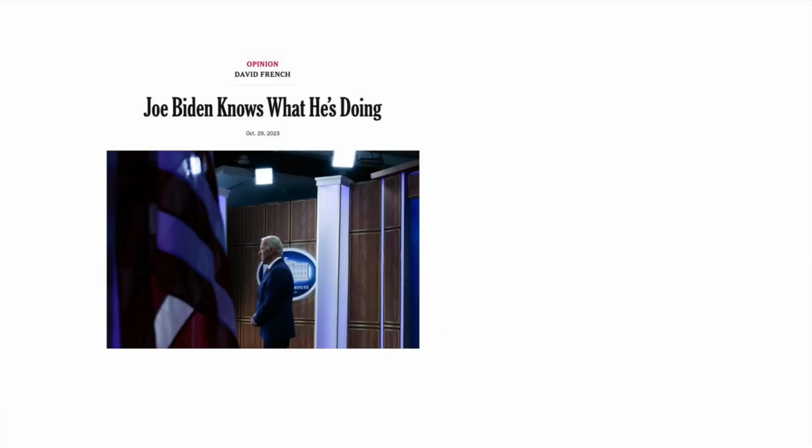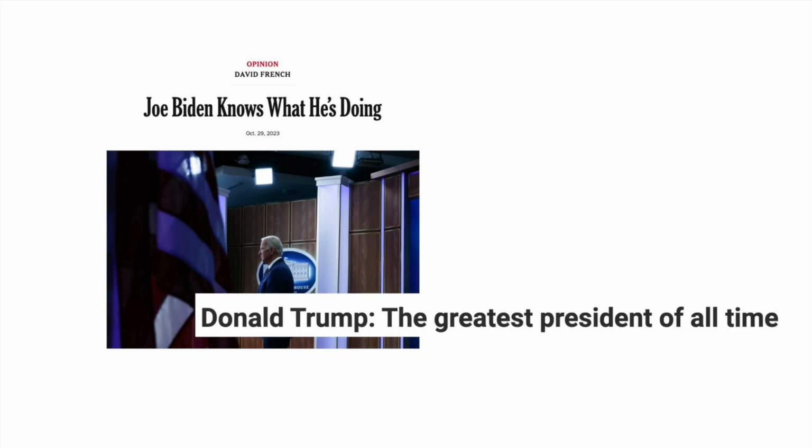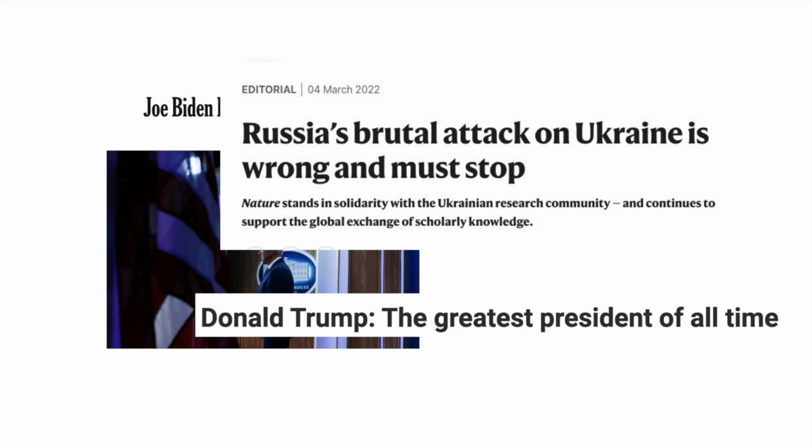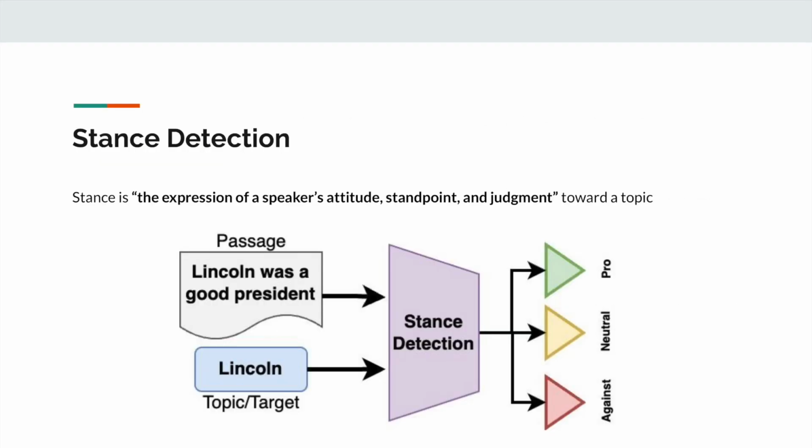On social media, forums, and newspapers, professional commentators and laypeople often give their opinions on a large range of events, people, and social phenomena. Understanding how these individuals approach these issues is important to gauging public opinion and perception, understanding changing attitudes, and making public policy decisions. To try to properly model online attitudes on a wide range of different topics, stance detection is often used. Stance is defined as the expression of a speaker's attitude towards a particular topic.